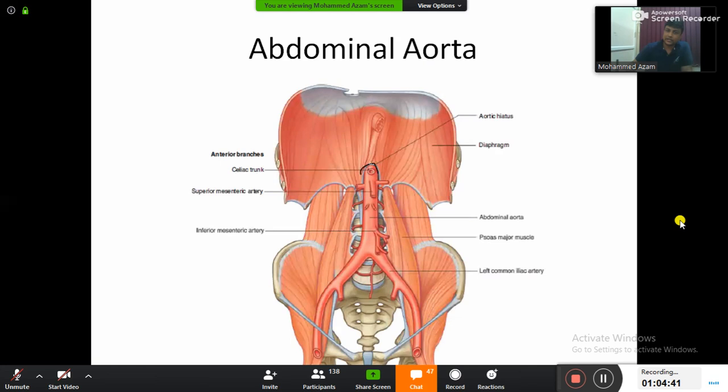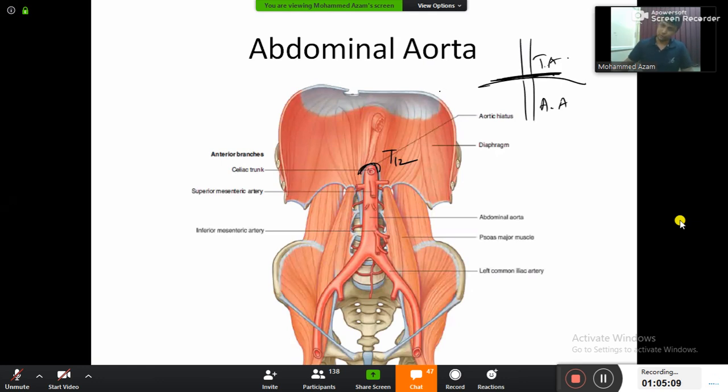Aortic opening will be present at T12. And right at the aortic opening, what is happening? We have been learning this from school days. Our thoracic aorta is going to become abdominal aorta after crossing the diaphragm. I repeat again. Abdominal aorta is nothing but the continuation of your thoracic aorta, once it crosses the diaphragm, and it crosses at T12.